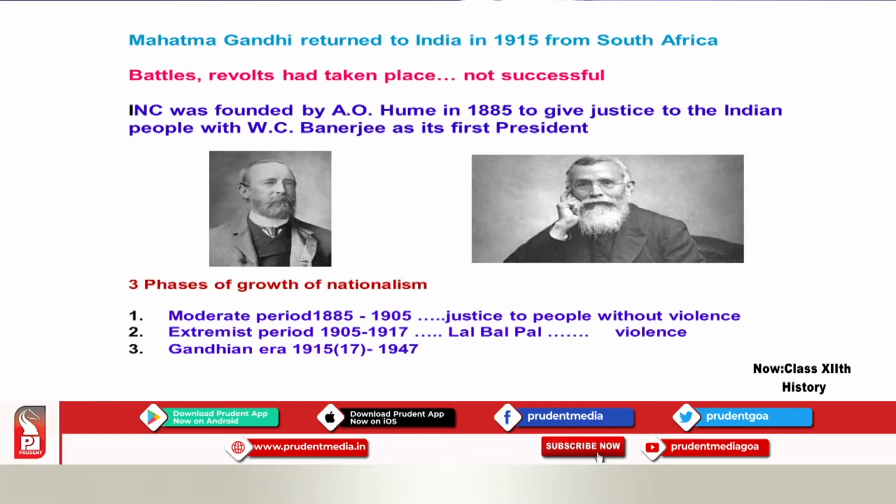The Indian National Congress, the INC, was founded by Allan Octavian Hume, popularly known as A.O. Hume, in the year 1885, with Womesh Chandra Banerjee as the first president of the Indian National Congress. But before this, many battles and revolts had taken place in India, but they were not that much successful.